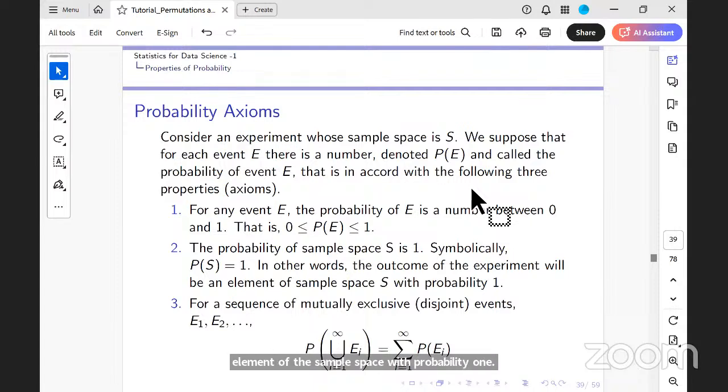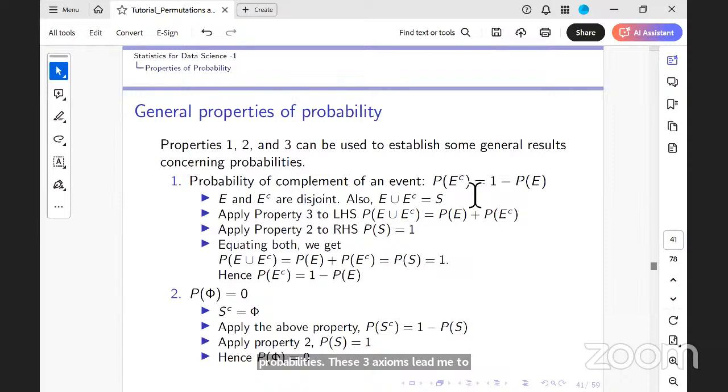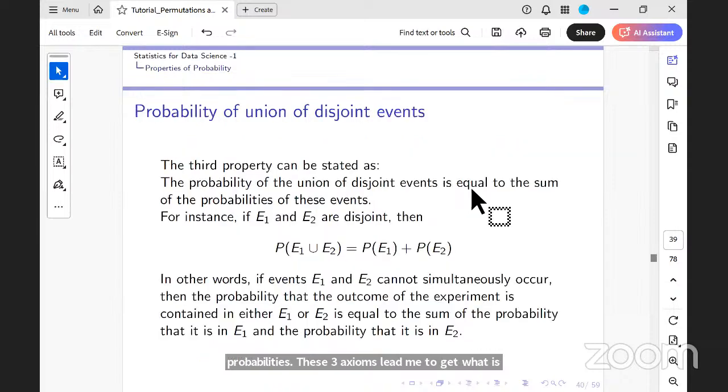And the third says that for a sequence of mutually exclusive events, the countable union, the probability of the union is the sum of the probabilities. These 3 axioms lead me to get the probability of the complement of an event.